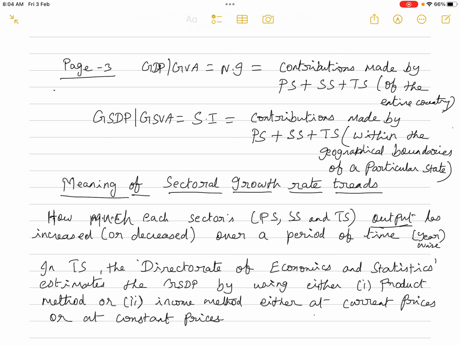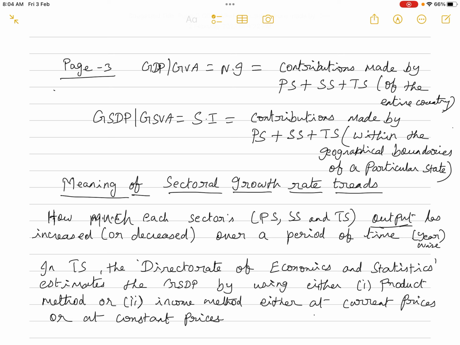What is the contribution made by the secondary sector within Telangana to the state GSVA? And what is the contribution made by the tertiary sector of Telangana to the GVA of the Telangana state. So this is the GSVA of a particular state. So this is a contribution made by all these three sectors within the geographical boundaries of a particular state.